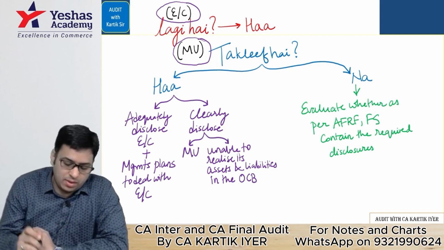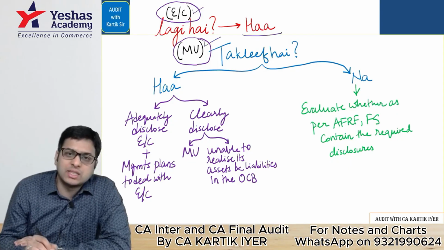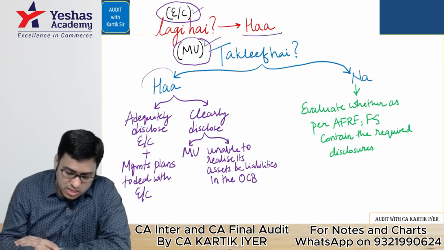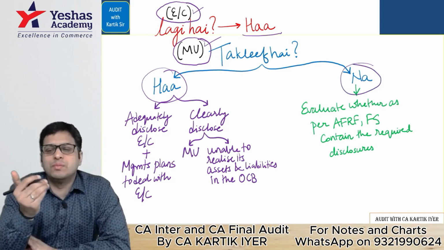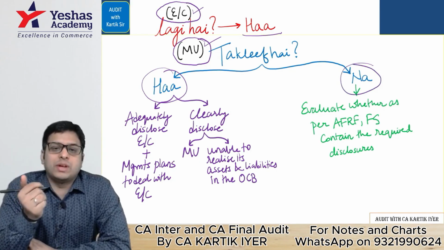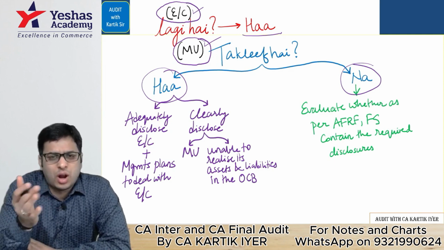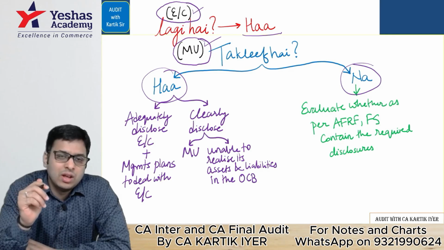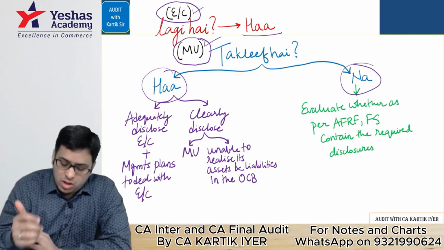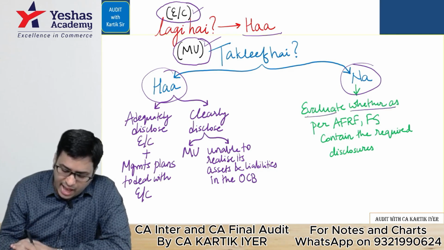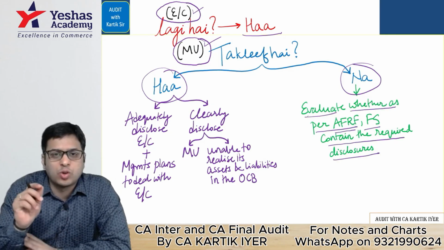So the auditor is asking, is the event or condition there? The answer is yes. Is it leading to material uncertainty? The answer can be yes or it can be no. If the answer is no, it means big loan is there on the company's head, but company will be able to pay it easily. There is no problem. They can sell a few machines and they can pay it. But still the management, should they give a disclosure to the shareholders? The answer is definitely yes. So auditor will evaluate whether as per AFRF, FS contain the required disclosures or not. That is what the auditor is checking.